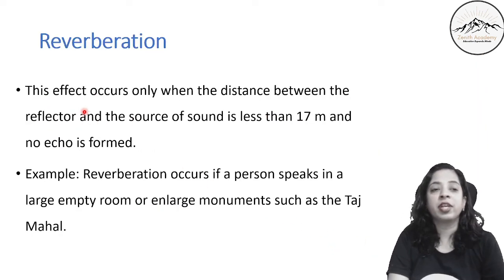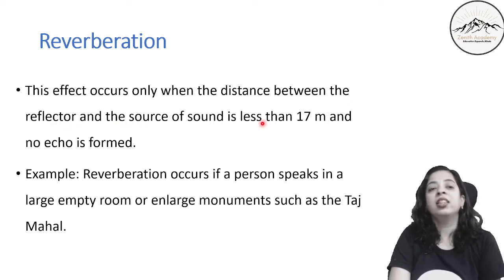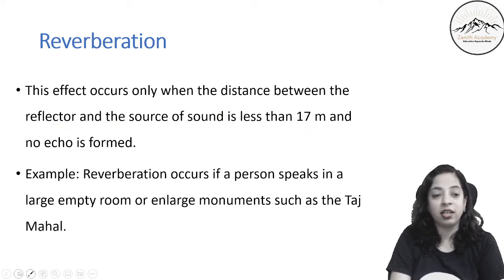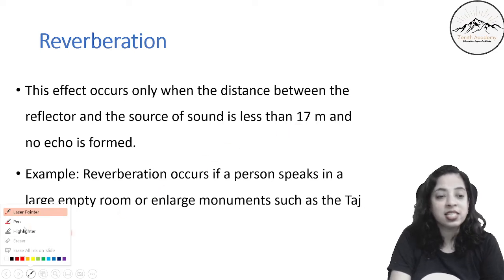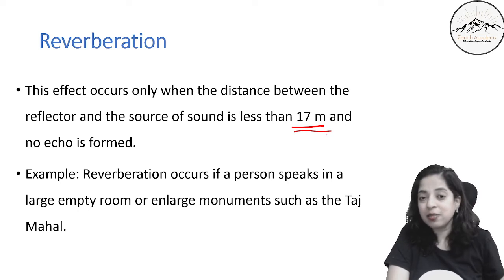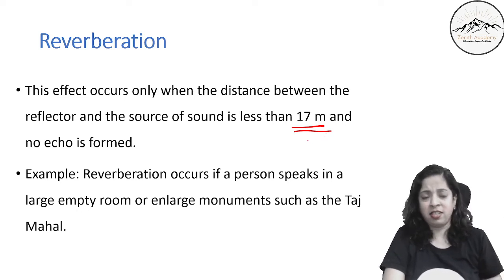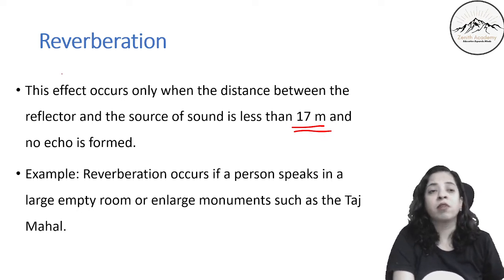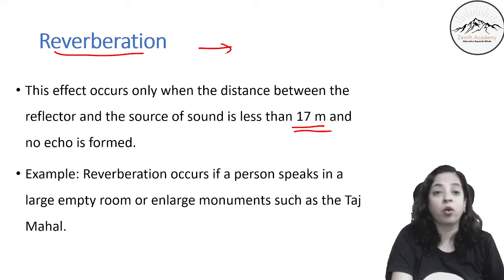So for reverberation, this effect occurs only when the distance between the reflector and the source of sound is less than 17 meters. If it is less than 17, then only reverberation takes place. If it is more than 17, then echo will form. So reverberation will be formed when there is no echo.